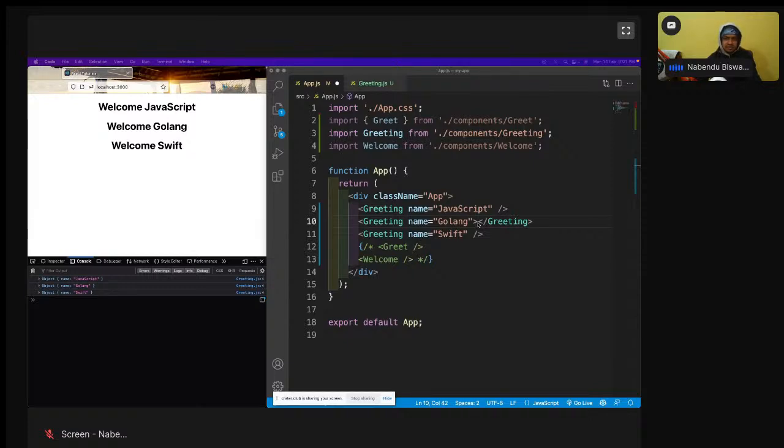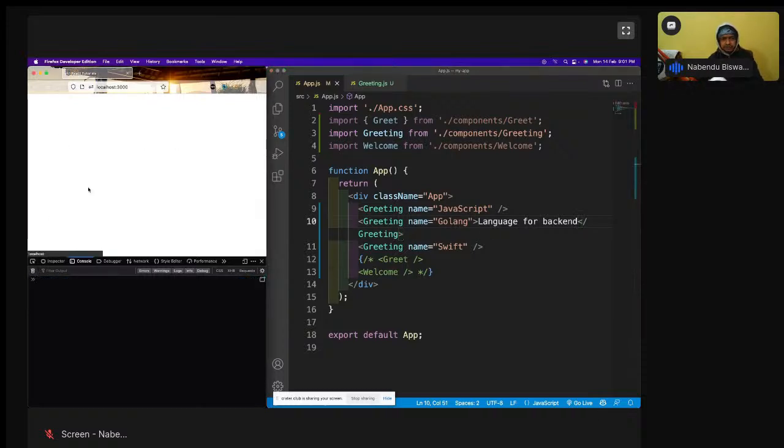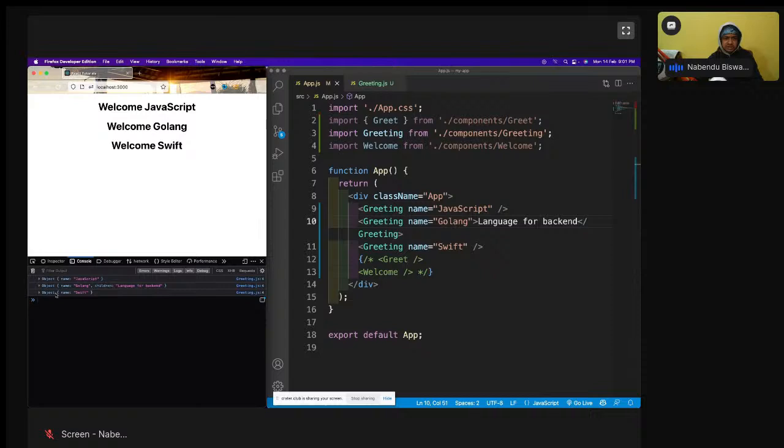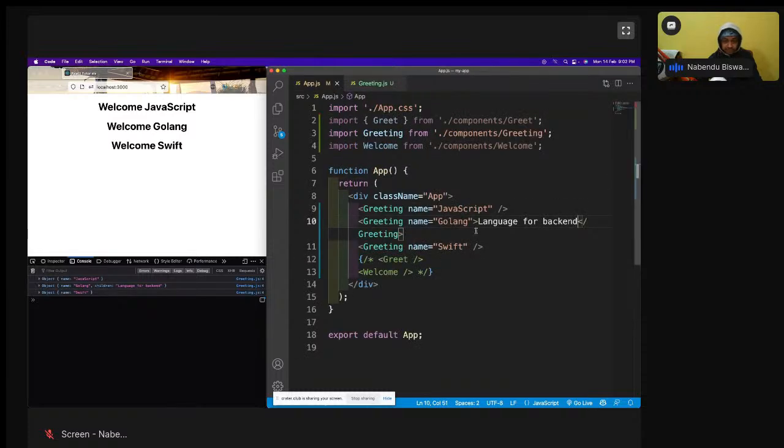What is Golang? This language for backend. I'll write this language for backend. One sec, let me refresh it. See the console log, because I'm console logging the props. The second one has something known as children, which I have not written. Whatever you put inside these two tags becomes children. The keyword children gets attached to it.